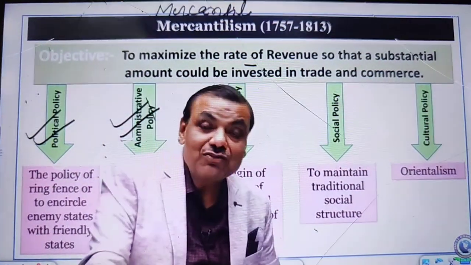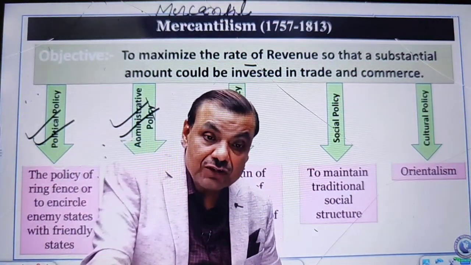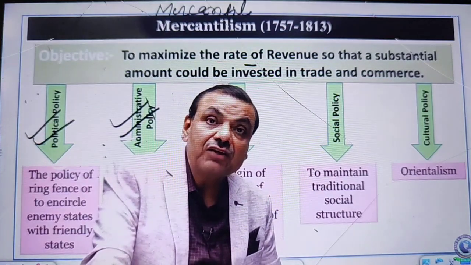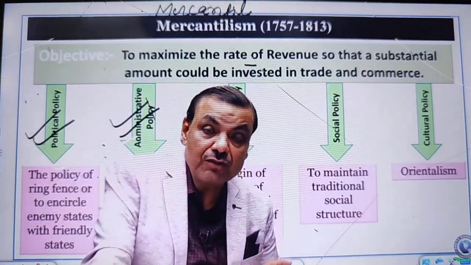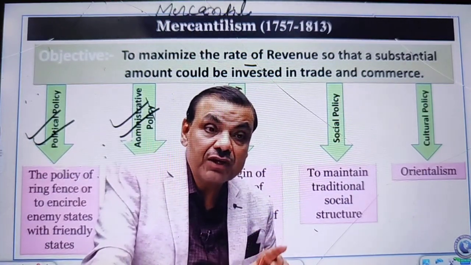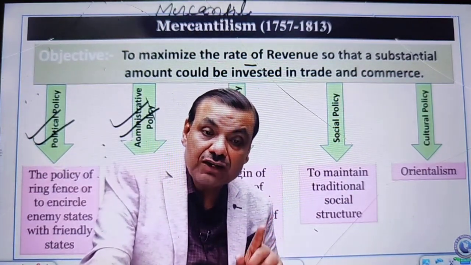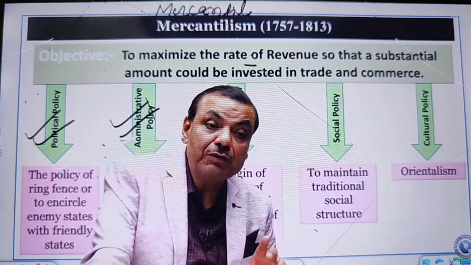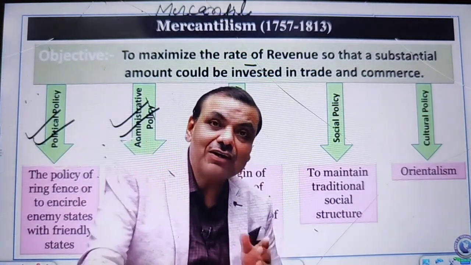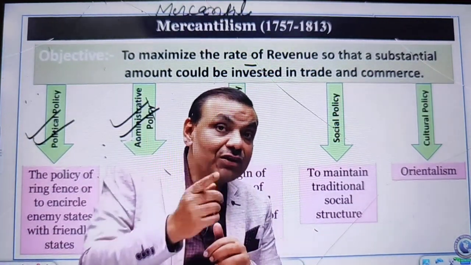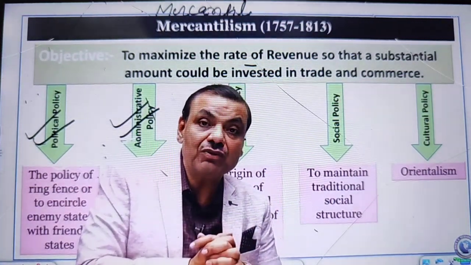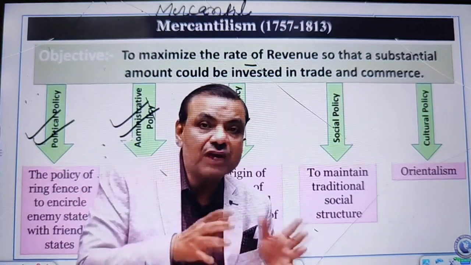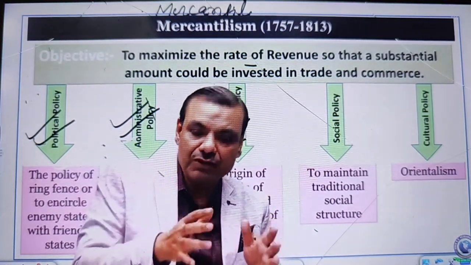Now, my students, I have told you that mistakenly, the Charter Act of 1773 and the Charter Act of 1784 have been attached to the administrative structure. Today, you might have received some study material on industrial capitalism. There I have taken special care: the Charter Act of 1813, that of 1833, and the Charter Act of 1853 should be placed at the end of the document, but mistakenly they have been attached to the administrative part. That is why yesterday some of you raised the issue. The Charter Act of 1773 and that of 1784 have not been dealt with. So today I am going to deal with them, as the last topic: the Charter Act of 1773 and that of 1784.